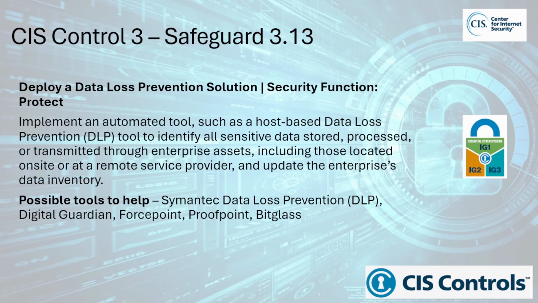Safeguard 3.13: Deploy a data loss prevention solution. This falls within the Protect security function and is under Implementation Group 3. Deploying a data loss prevention or DLP solution is a critical safeguard that aims to prevent unauthorized access, use, or transmission of sensitive data. A DLP solution monitors and controls data movement across an organization's network, endpoints, and storage systems to ensure that sensitive information is not leaked, exposed, or mishandled. A DLP solution works by identifying and classifying sensitive data, enforcing policies to restrict data access, and monitoring user behavior to detect potentially risky actions.